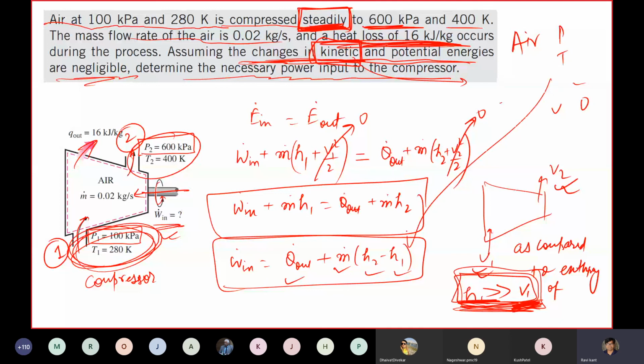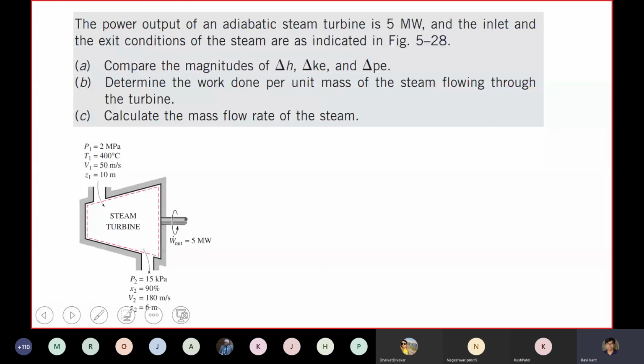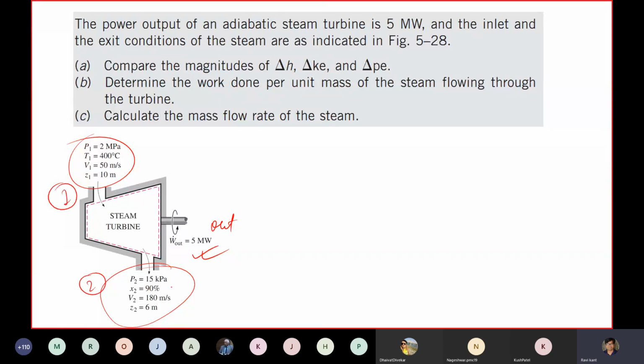Okay. Next is also one example. You can take a screenshot and take this as homework, and let me know if you are able to do it on your own. Here some steam is given to a steam turbine, and shaft work is coming out of it. This is your one inlet and this is your two outlet, and properties are given here, including the quality of the steam. Based on that you need to compare the magnitudes, determine the work done, and calculate the mass flow rate of the steam. So take the screenshot and work it out.